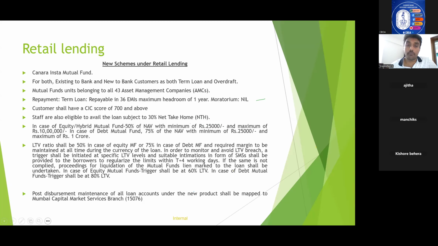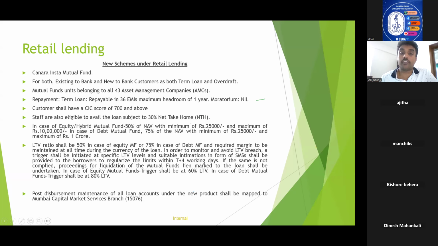What do we mean by 43 AMCs? Asset management companies are like Canara Robeco Mutual Fund, Quant Mutual Fund, Aditya Birla Mutual Fund. Those are known as asset management companies. Like that, there are 43 such asset management companies whose mutual funds are available for financing under this scheme. The list of those 43 is given in the circular. I don't think you need to learn all those 43 AMCs by heart. Just for understanding, I'm telling.